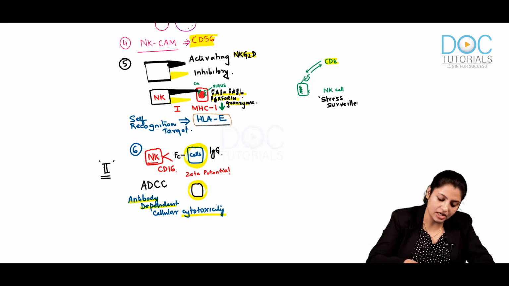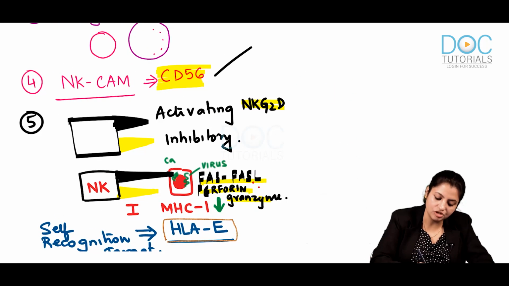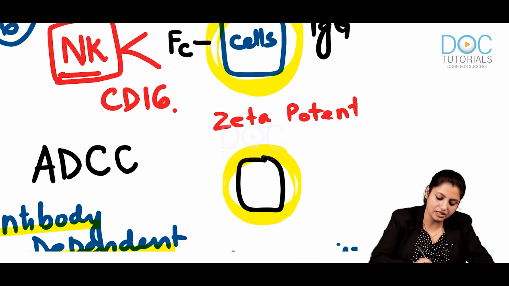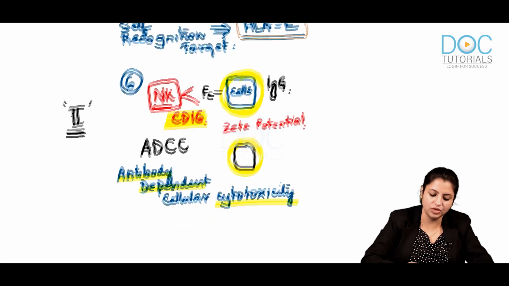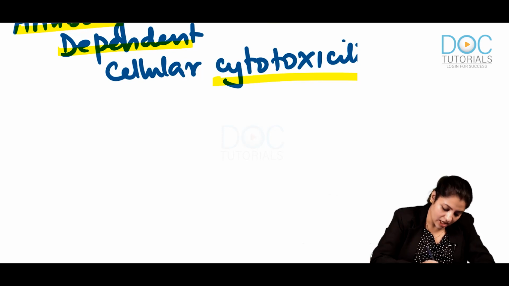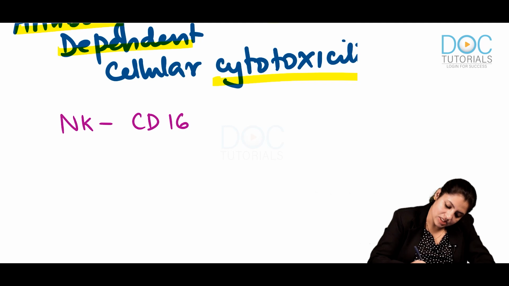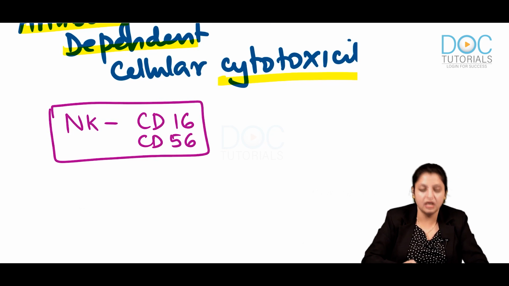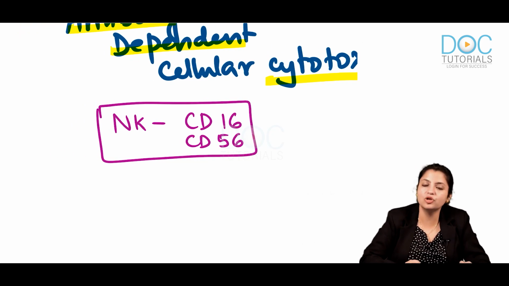One, NK cells have a cell adhesion molecule, that is CD56. Other, NK cells have a special marker called CD16, which identifies Fc coated cells. So any NK cell can be identified with the help of two CD markers, CD16 and CD56.